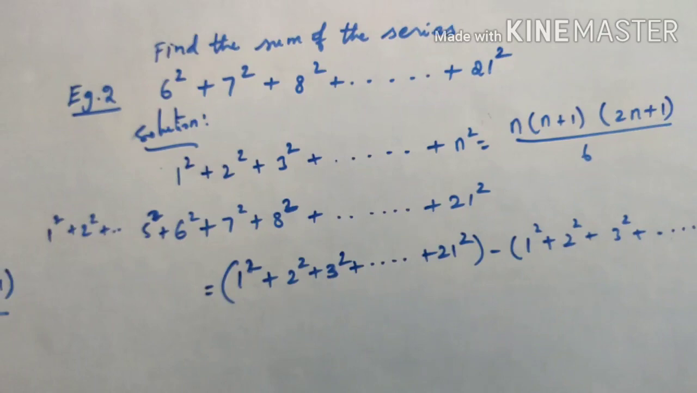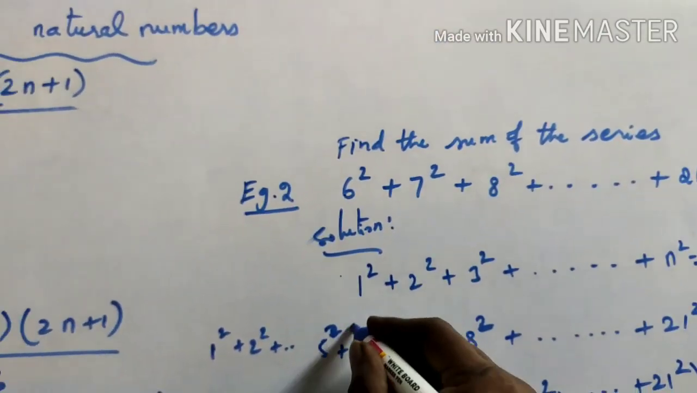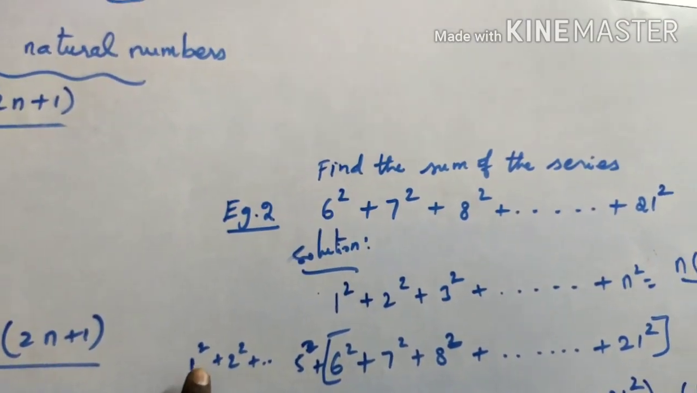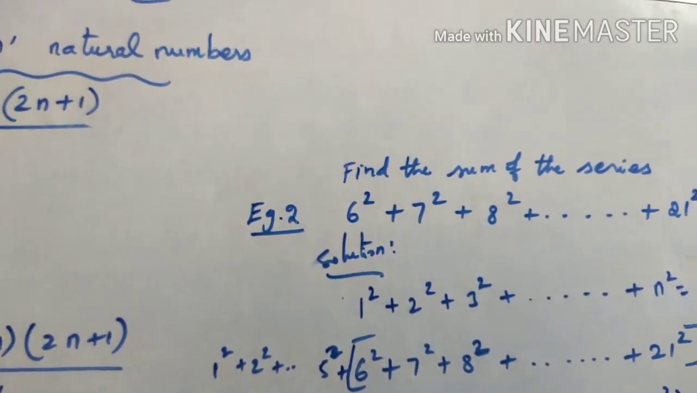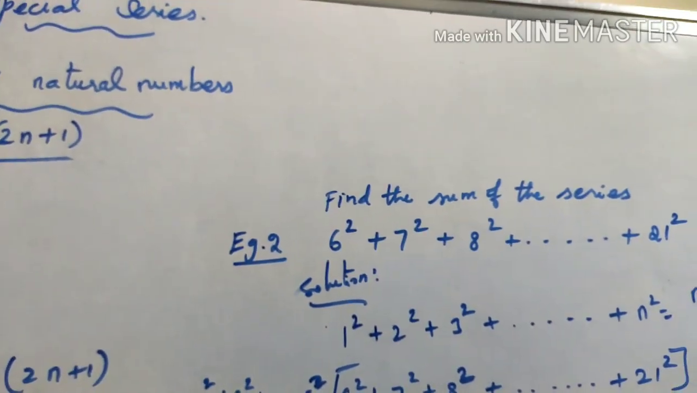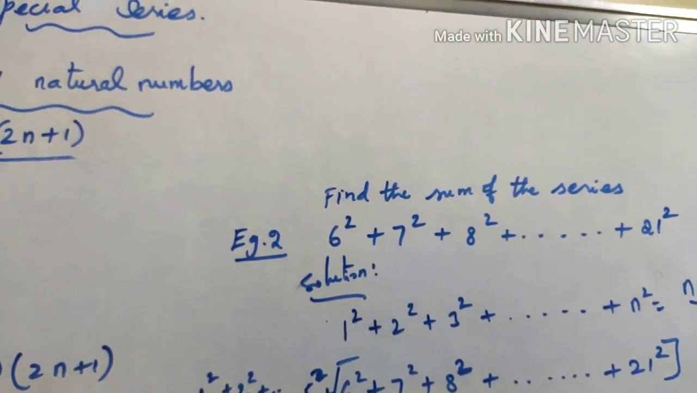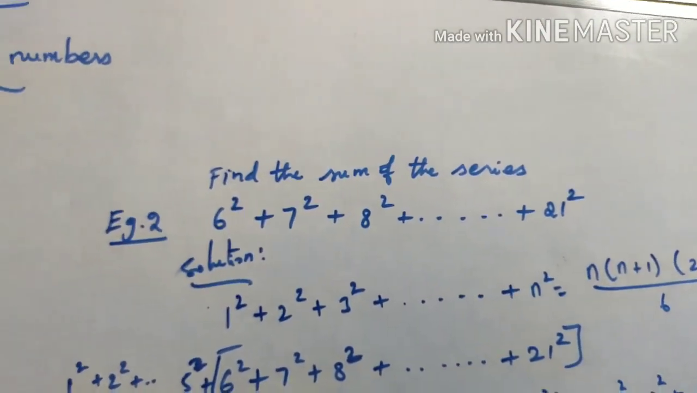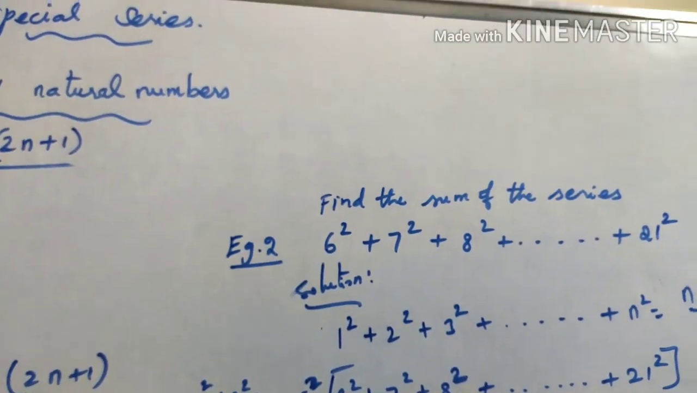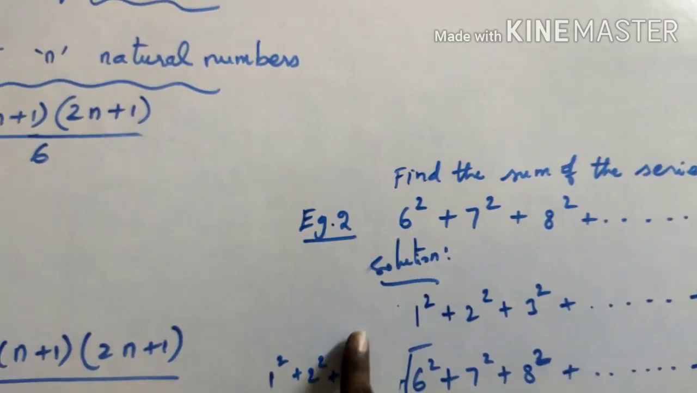That's all. So instead of finding this sum, 6 square to 21 square, I am just subtracting: 1 square to 21 square minus 1 square to 5 square. The total sum subtracted by the first half, then I can find the second half. Okay, so this is the first half, this is the second half. So to find the second half, I am finding the full sum, the entire sum, minus the first half. Okay, right.